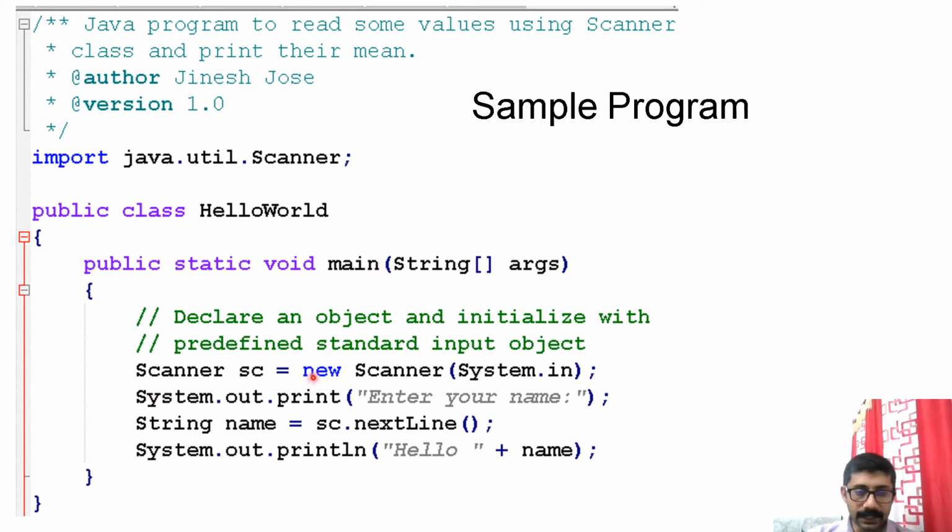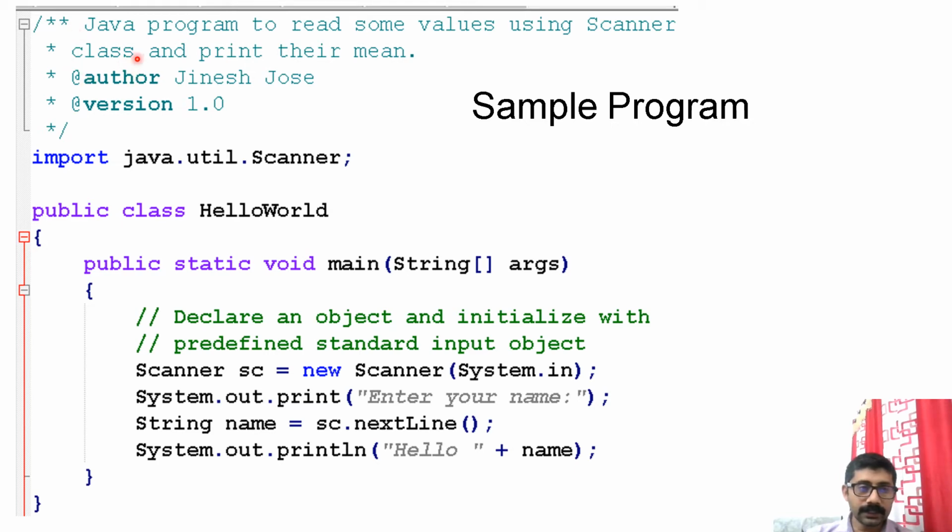Within that I am creating an object of Scanner. Then using that, I am just printing, similar to your printf statement in C. So I am just printing "Enter your name". Then to read, similar to your scanf concept, I am using the Scanner object, sc.nextLine. So I am reading something from the keyboard. Here I am just trying to print the same thing, "Hello" plus whatever I read here. This is my program.